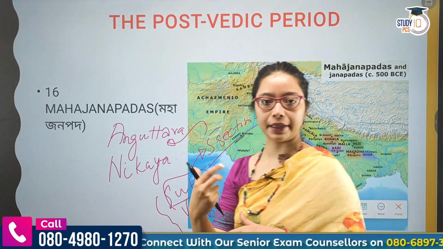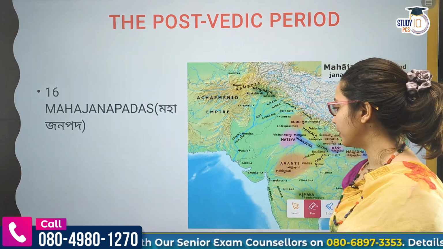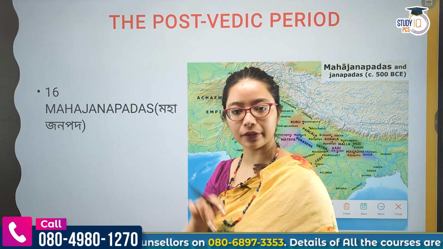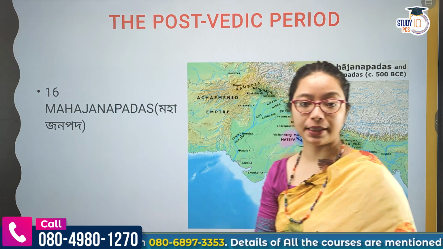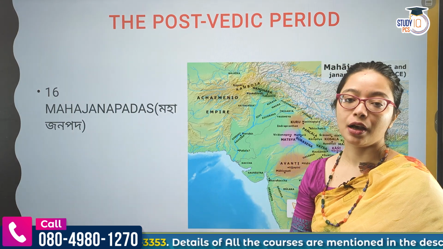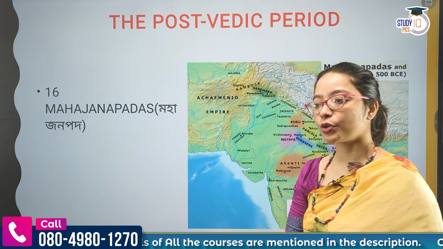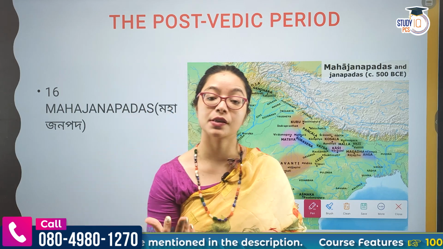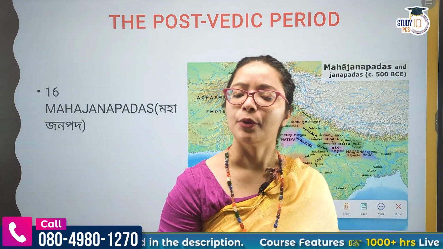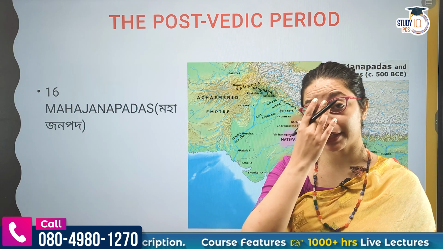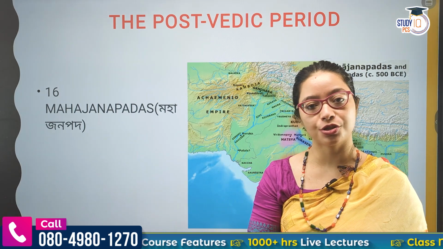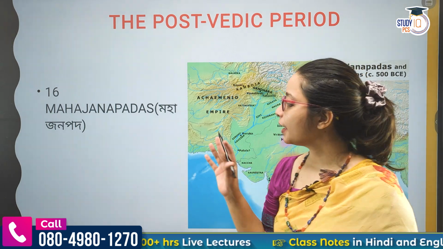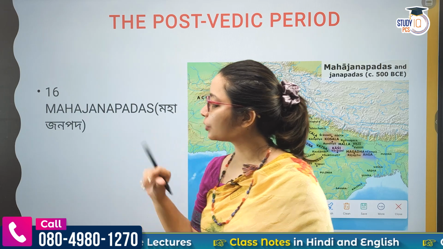Now I am using the words king and oligarchy, so the meaning should be clear. In some places it was a monarchy, meaning only one person is ruling the entire Mahajanapada. For example, we will see the case of Magadh when we see the Mauryans. Otherwise, a case could be there where we see oligarchy. What do you mean by oligarchy? A set of elite people ruling it. There is no single king. By name there may be a king, but he has to take advice and decisions from others also. So that is kind of an oligarchy. Okay? So these 16 Mahajanapadas find mention in the Anguttara Nikaya.